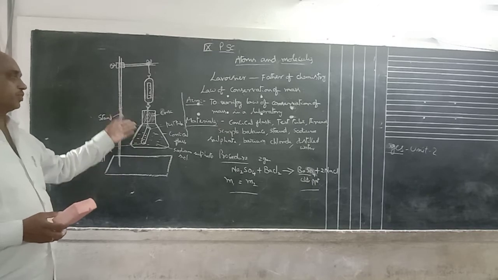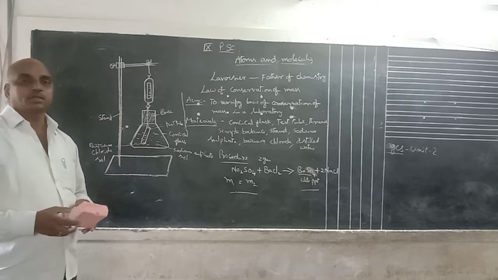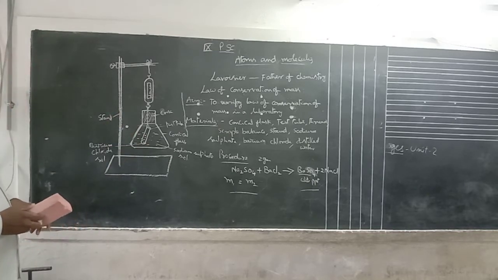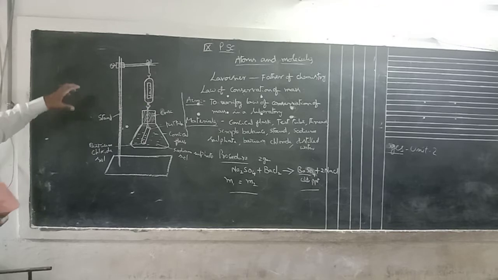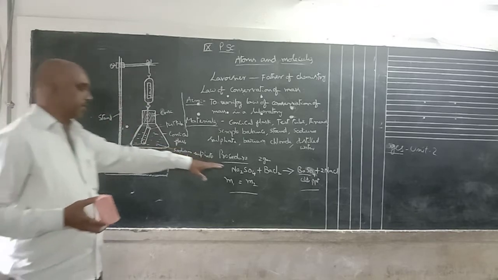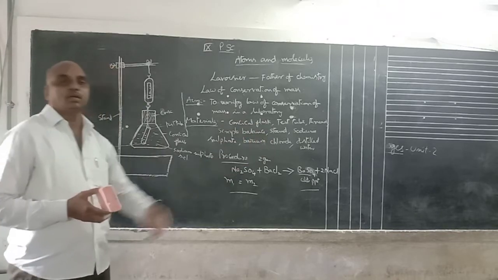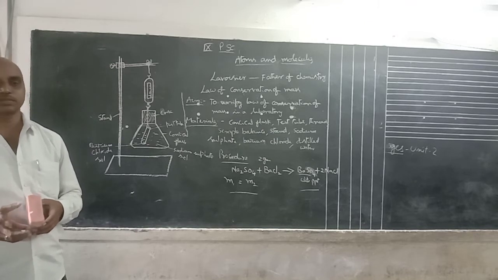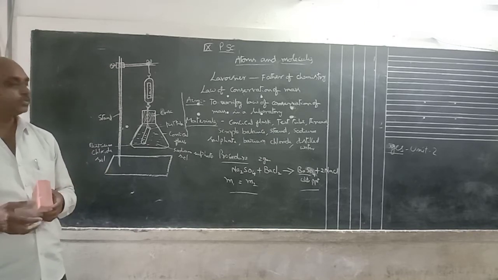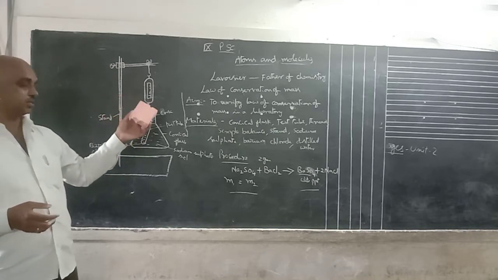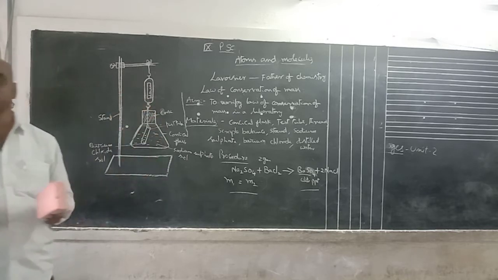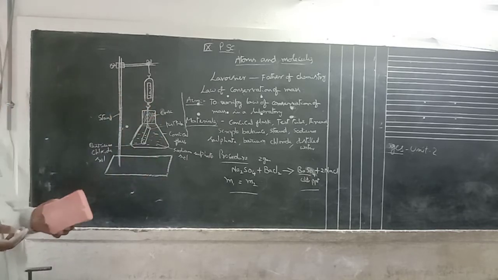From this experiment what we know is that during a chemical reaction, the total mass of the reactants is equal to the total mass of the products. So there is no loss of mass during a chemical reaction; it is converted into another form.